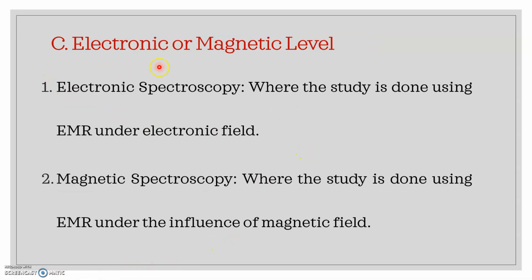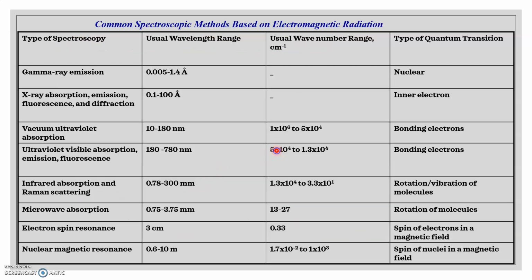Point number C is electronic and magnetic level. In electronic spectroscopy, the study is done by using electromagnetic radiation under an electric field, so it is called electronic spectroscopy. In magnetic spectroscopy, the study is done using electromagnetic radiation under the influence of a magnetic field, so it is called magnetic spectroscopy.